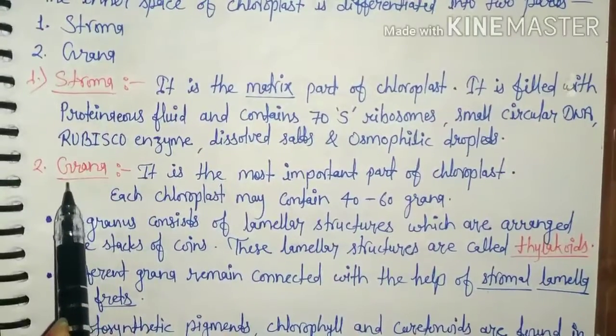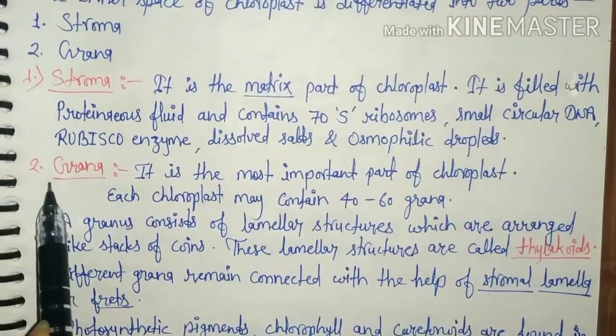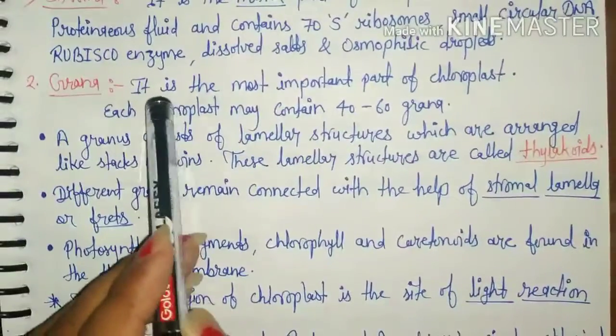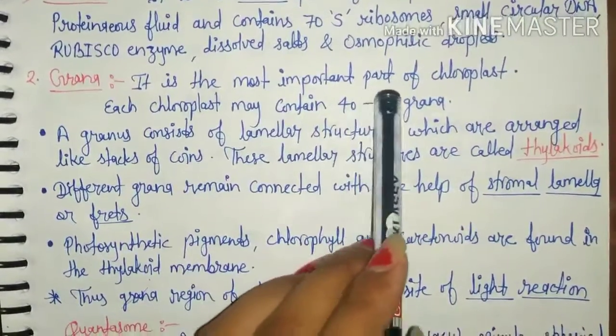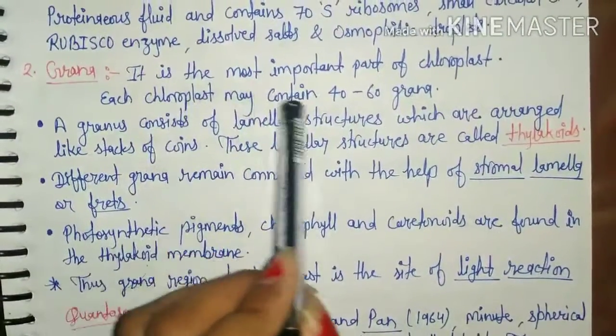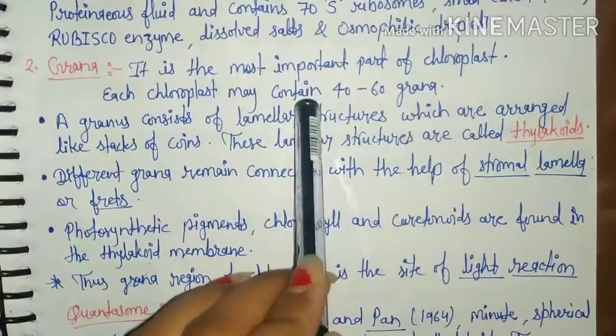Now, the second part of chloroplast is the grana. Grana is the most important part of chloroplast, and each chloroplast may contain 40 to 60 grana.